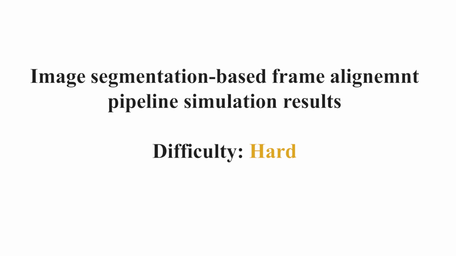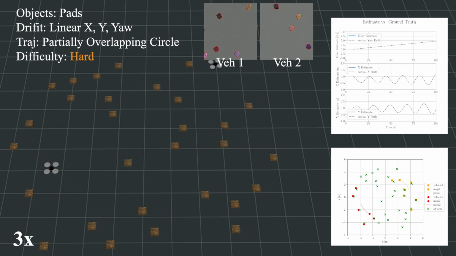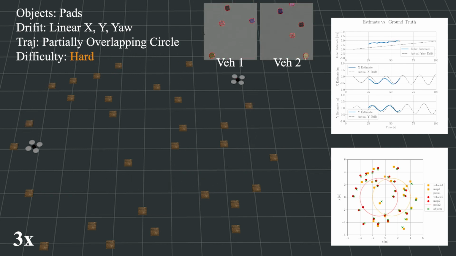Now we test in a more challenging environment. Instead of constant drifts, we introduced linear drifts in X, Y, and yaw, and flew two agents in partially overlapping circles. This makes it harder to perform frame alignments since they have fewer commonly visible objects. Despite the challenges, our pipeline successfully estimates the drifts.